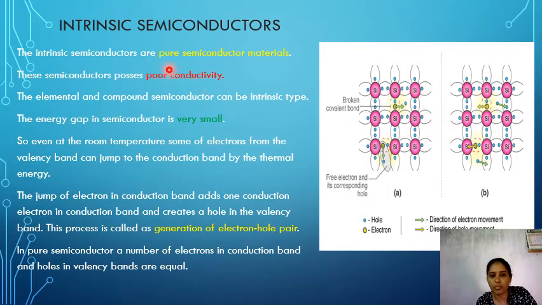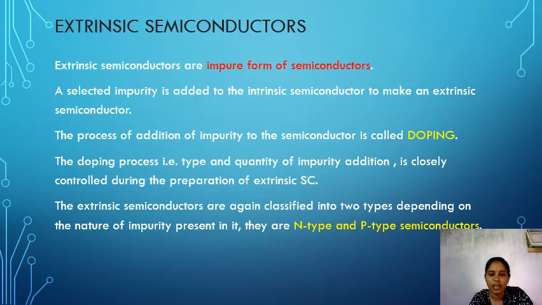The pure form of semiconductors is called intrinsic semiconductors. Because they are in pure form, they have poor conductivity. But for better conductivity, we have to add impurities. The impure form of semiconductors is called extrinsic semiconductors. A selected impurity is added to the intrinsic semiconductor to make an extrinsic semiconductor. Extrinsic semiconductor means they are not pure form.